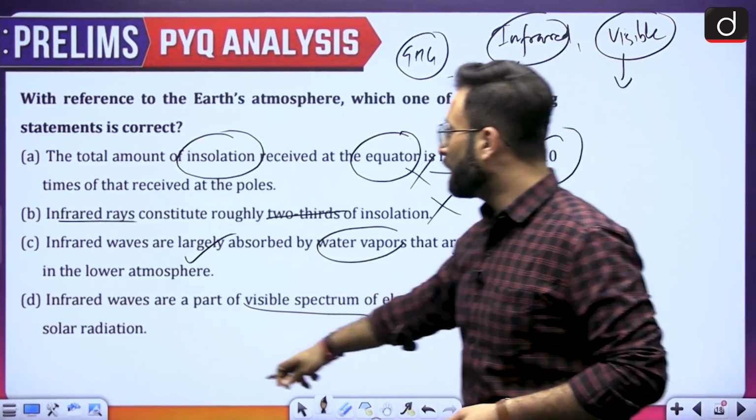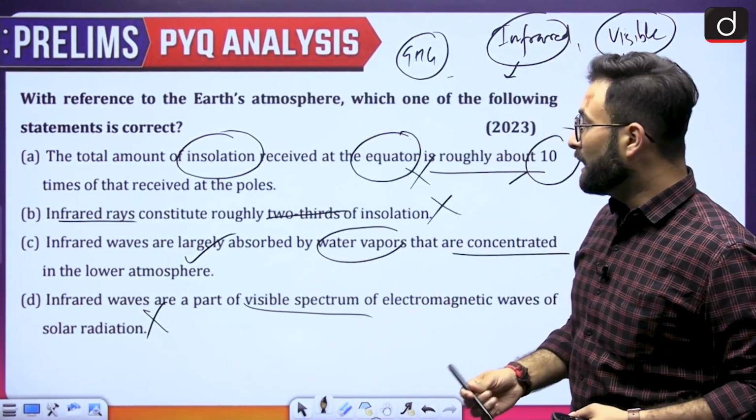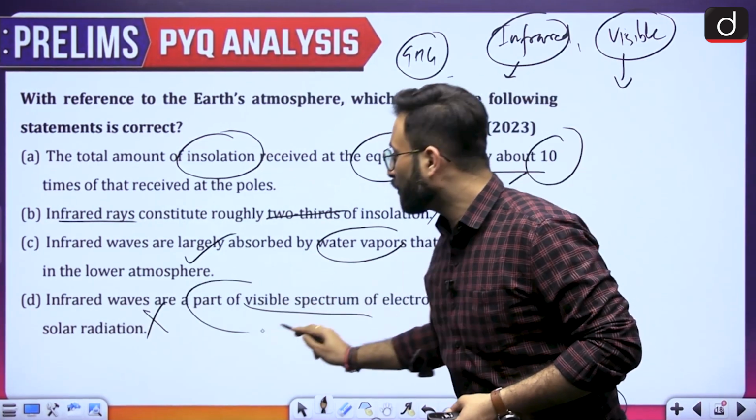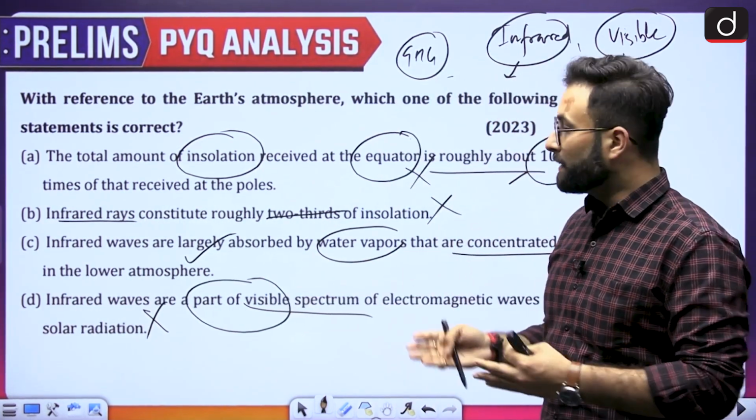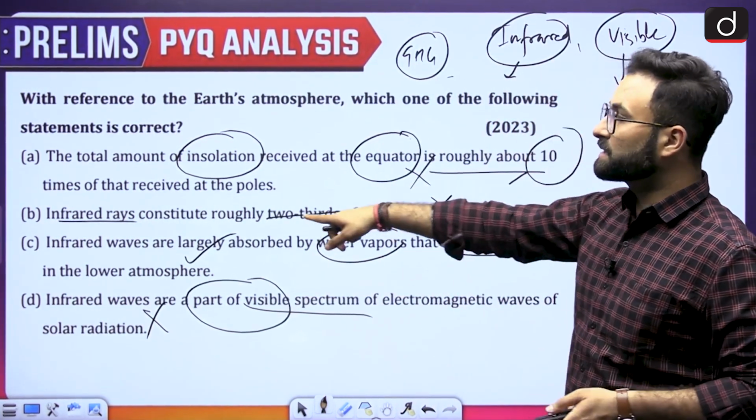So considering that, option D is the wrong answer, because here they are saying it is a part of the visible spectrum, but that is not the case. They are not part of the visible spectrum. So option C is your right answer.